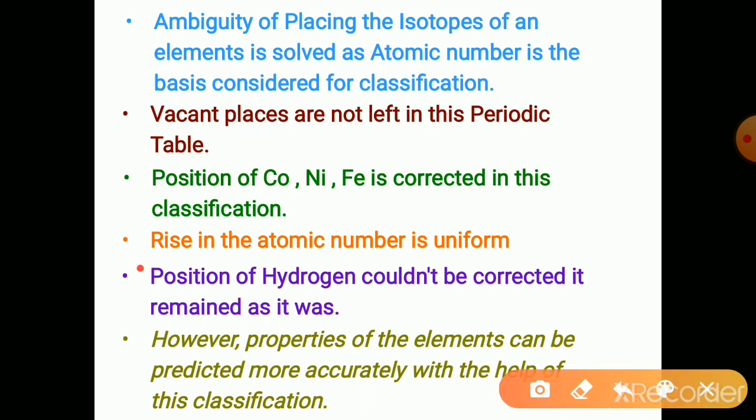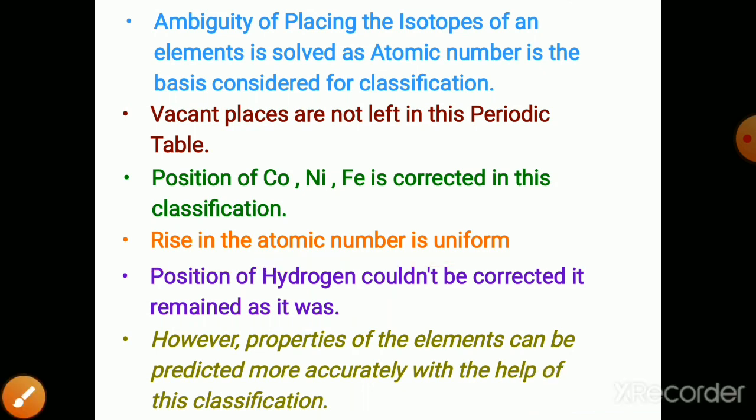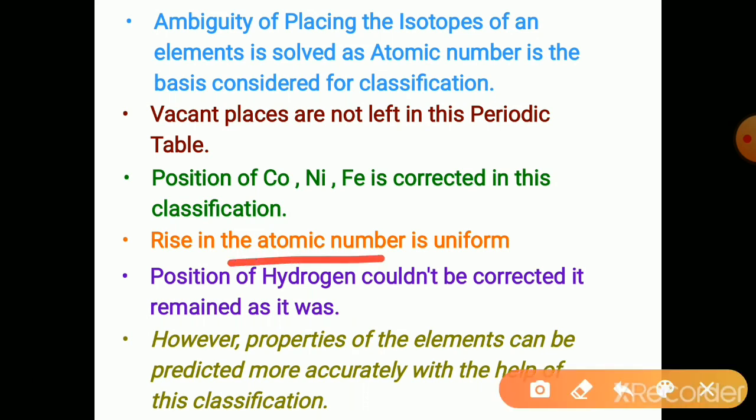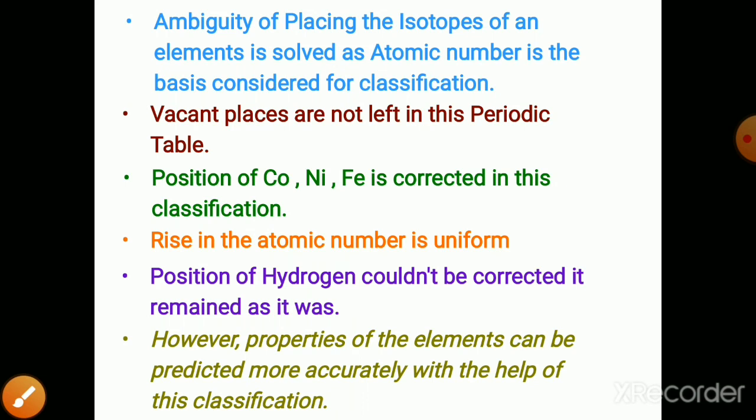Then the rise in atomic number is uniform. The rise in the atomic mass was not uniform, it was irregular. In this, the rise in the atomic number is uniform. So that problem is also solved.